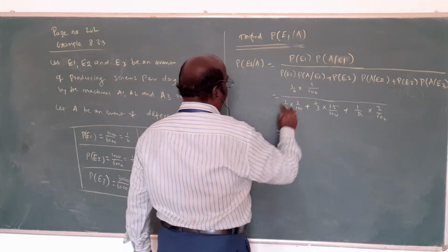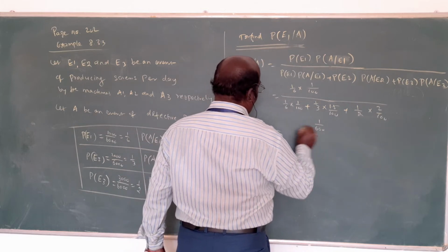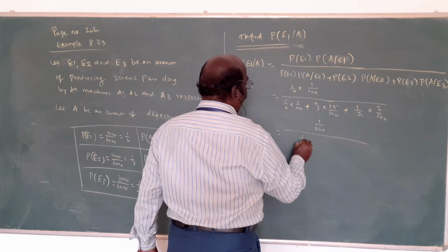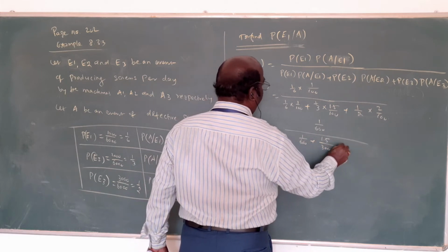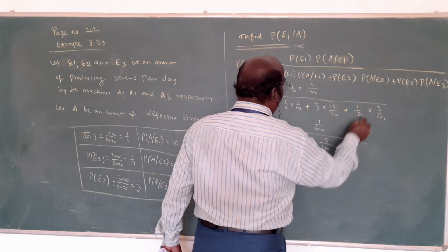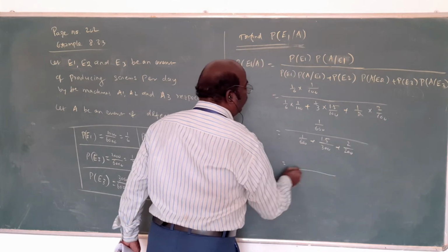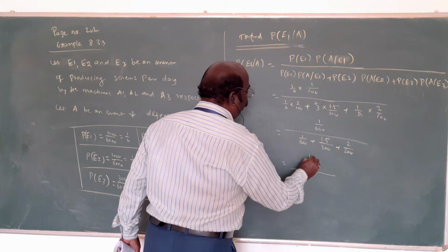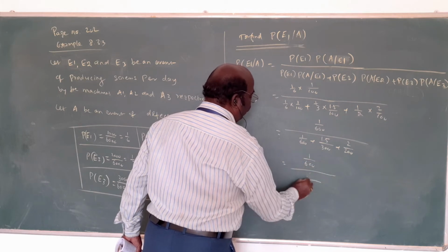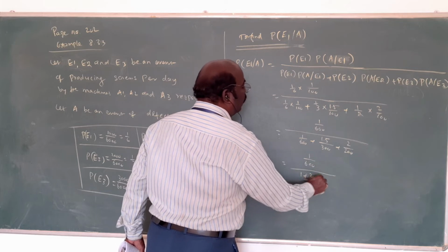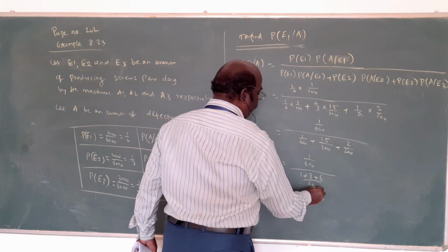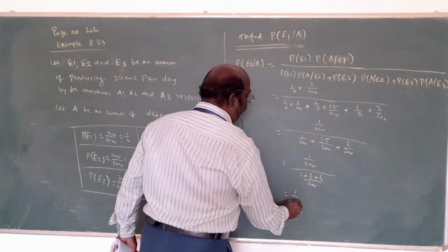Here 1 by 600, multiply 1 by 600 and 1.5 by 300, 2 by 200. Taking 600 common, 1 times 2, 3 and 6, gives 1 by 10.